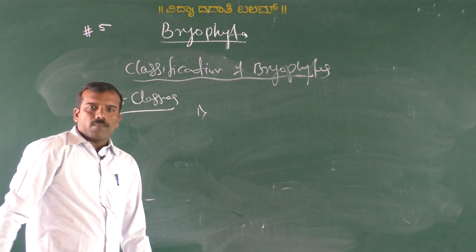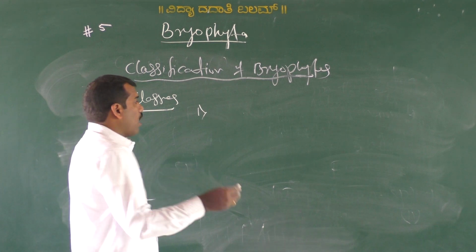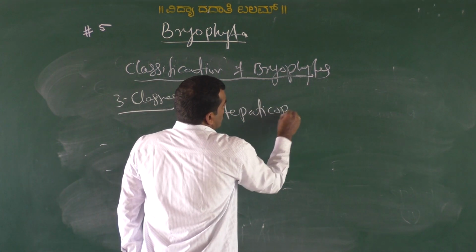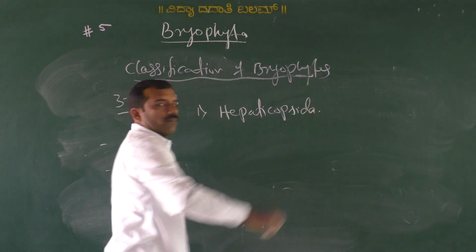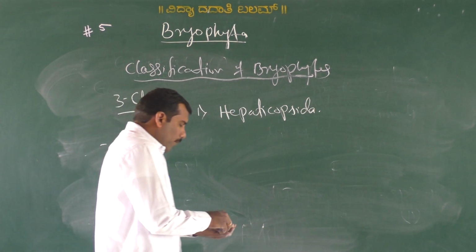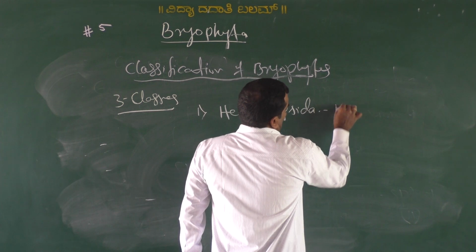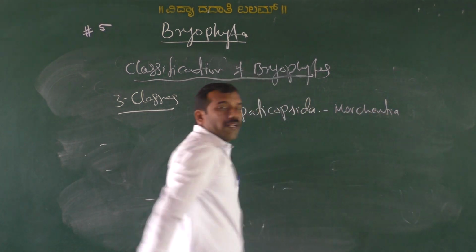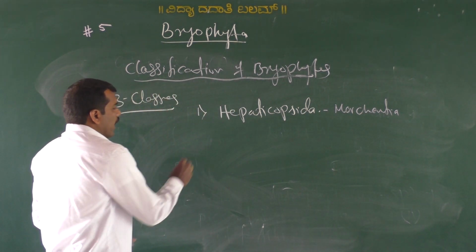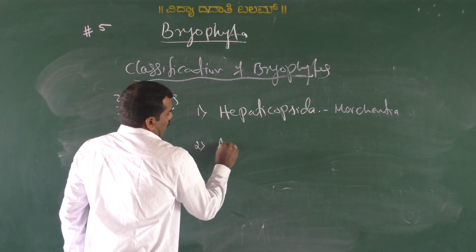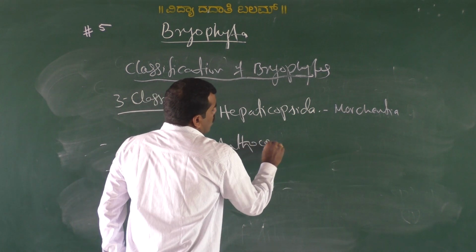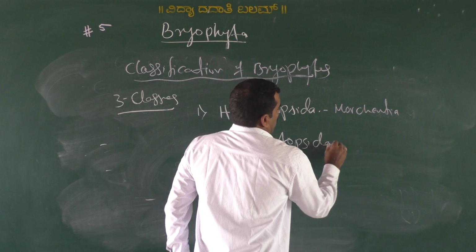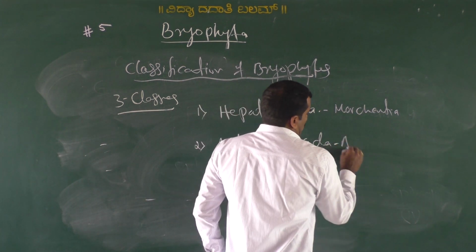Number one, Hepaticopsida, for example Marchantia and also Riccia. Then the second one is Anthocerotopsida, for example Anthoceros.